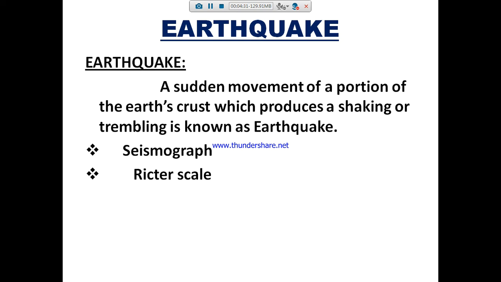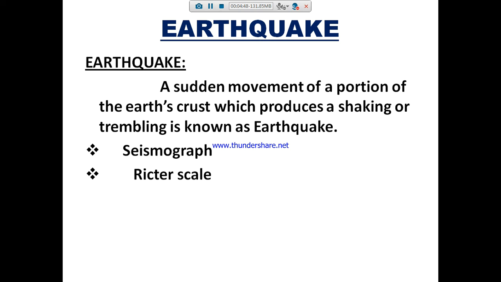So what is meant by an earthquake? A sudden movement of a portion of the earth's crust which produces a shaking or trembling is known as an earthquake.